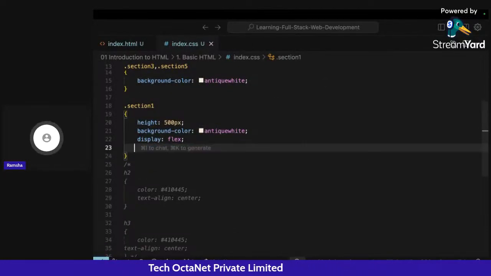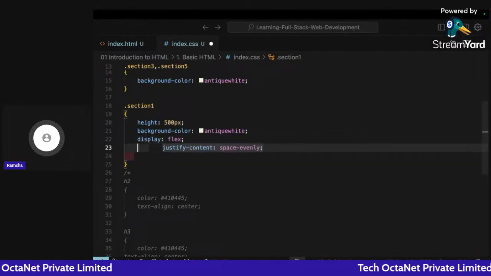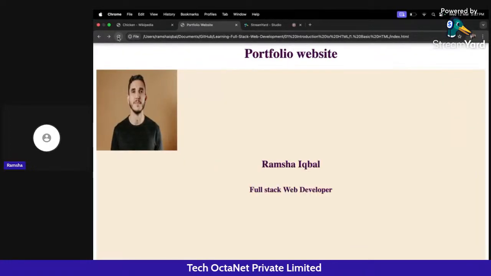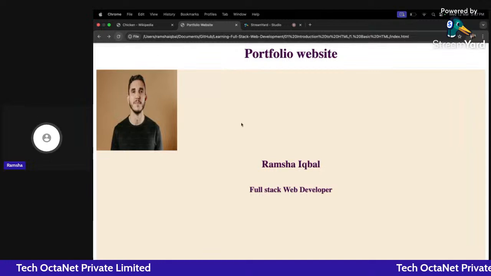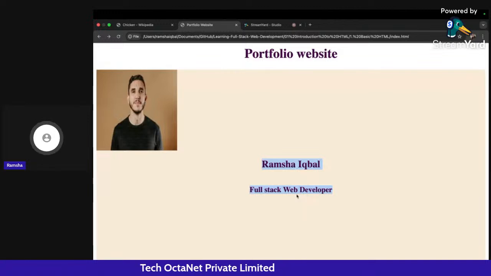Let me remove this. Since we don't want it in this particular format, I am going to give the flex direction as column. If I refresh this, then all of the contents have now converted into a column format. Why is this coming at the center part? Because we have given the text align property of center here. That's why they are coming at the center part.